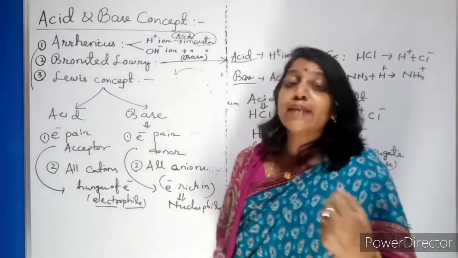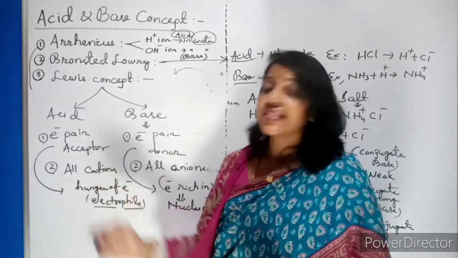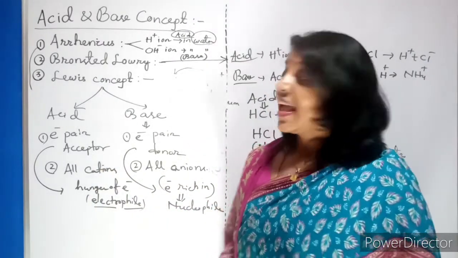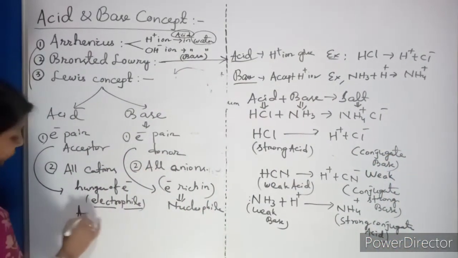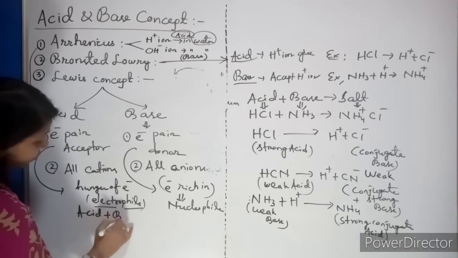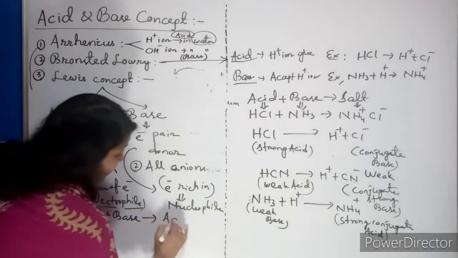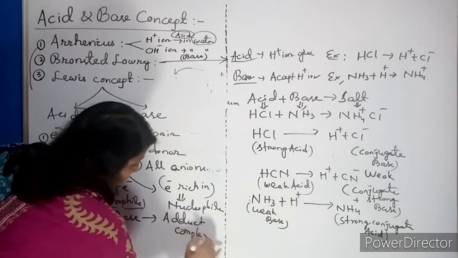Those who are deficient in electrons or have a shortage of electrons, and acids always form the cations, whereas bases form the anions. And by the combination of acid and base, what will it form? It will form what is called an adduct, or it is nothing but called a complex.